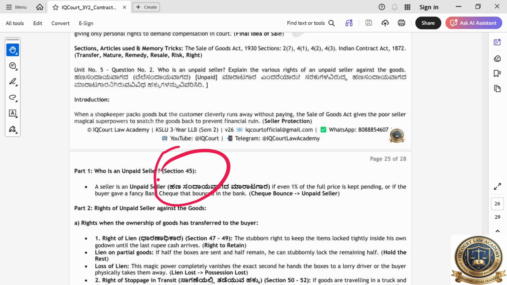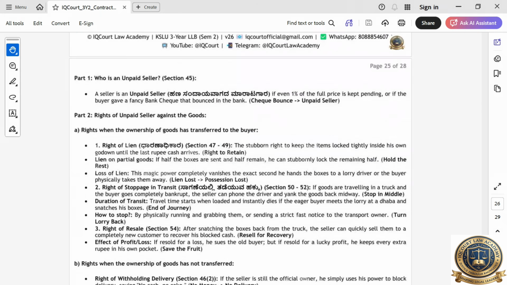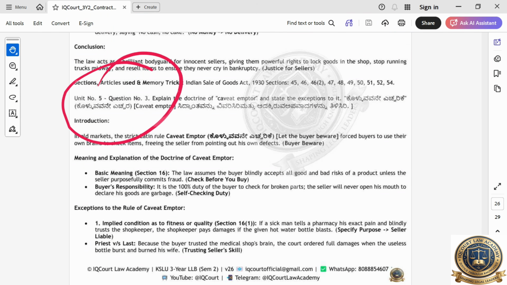Section number 45. So this is a different act, the Sale of Goods Act. So that is the second question. Then we'll go to the third question.